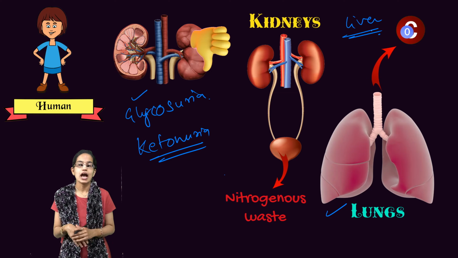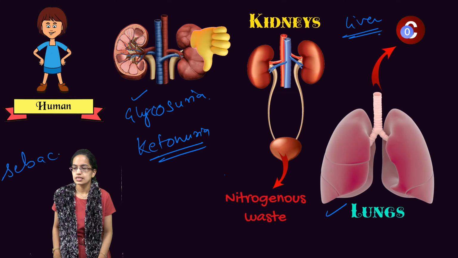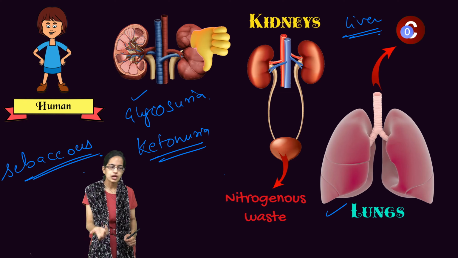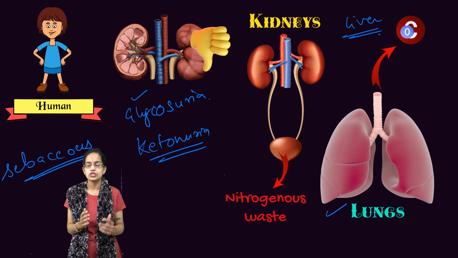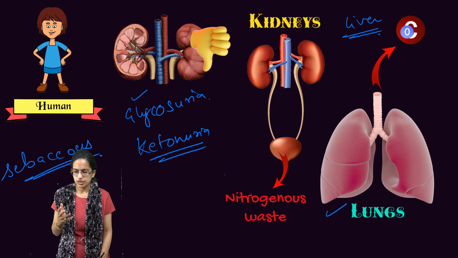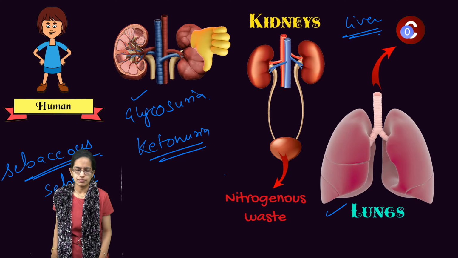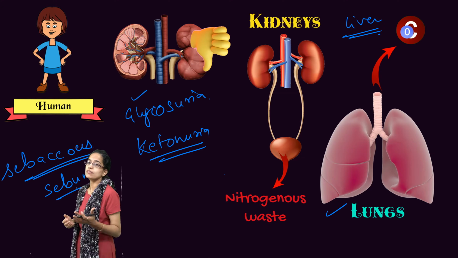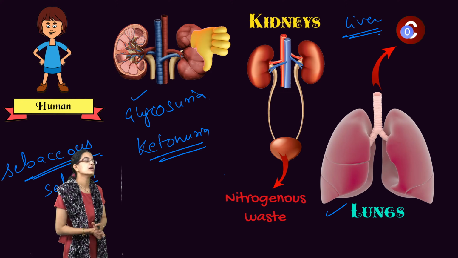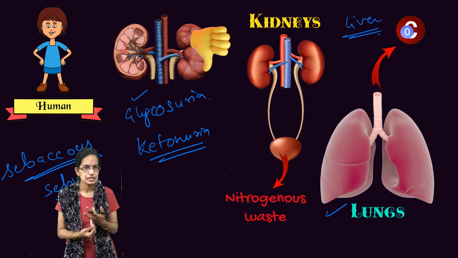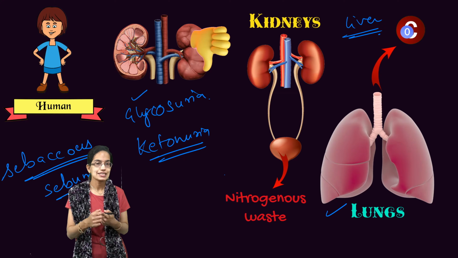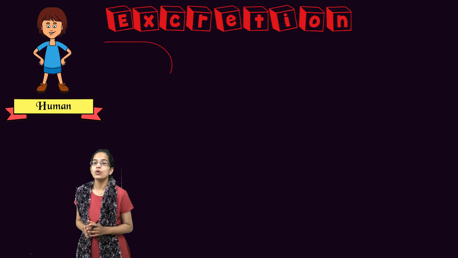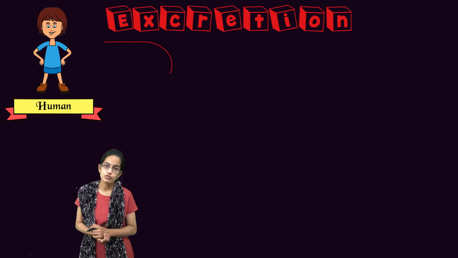Also with the skin, we have the sebaceous glands. These sebaceous glands are the oil glands. They eliminate sterols, hydrocarbons and waxes through the sebum which is produced, which is the oily covering for the skin. So sebum is also eliminated. Those are the various eliminations that take place from the body. The most important organs are kidneys, lungs, liver, skin and sweat glands, and the sebaceous glands. However, as we know, there are disorders associated with kidneys.